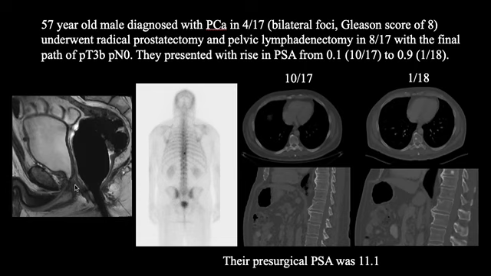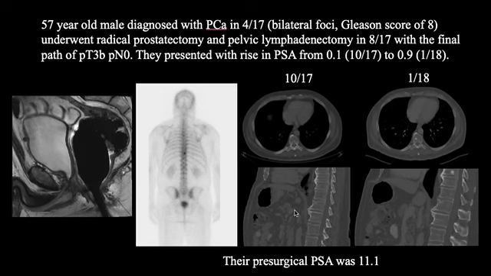They also had a whole body bone scan which showed this solitary focus of increased uptake in the lower thoracic spine close to the midline. They had a CT scan of the abdomen. The images are shown in the extreme right, which showed this sclerotic focus in T9 vertebral body seen on the transaxial image in bone windows and also in the sagittal image again in bone windows. Now compared to the prior CT which they had in August when their PSA was only 0.1, this focus was new. It's not seen here on the transaxial image or in the sagittal image.